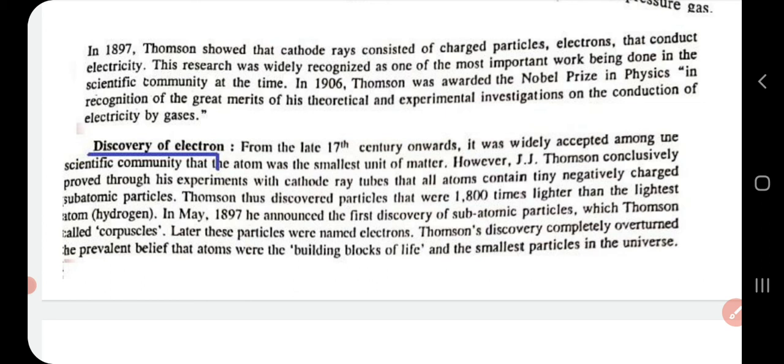Then he announced the first discovery of subatomic particles, which Thomson called by the name corpuscles. Later, these particles were given the name electrons.